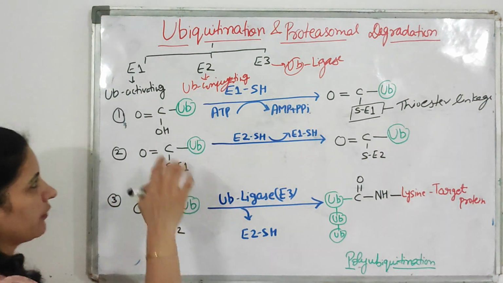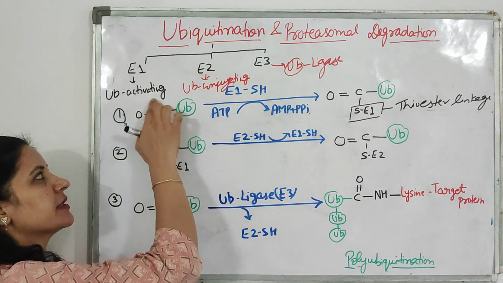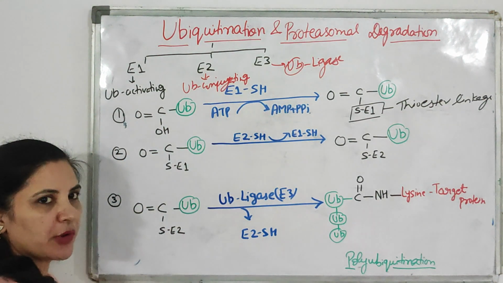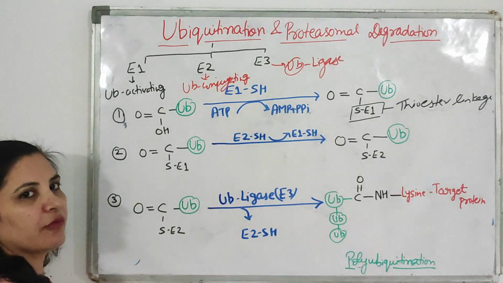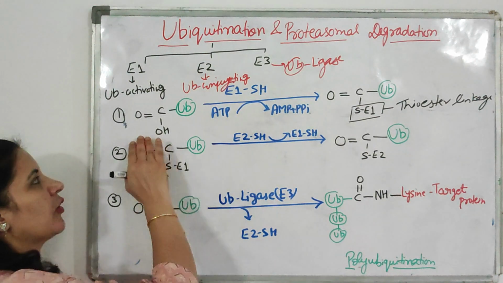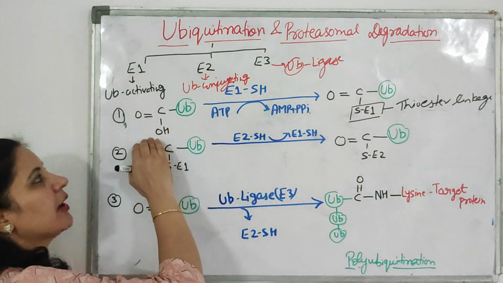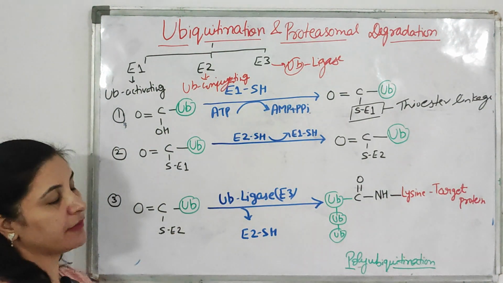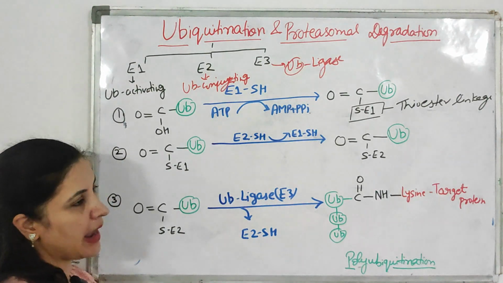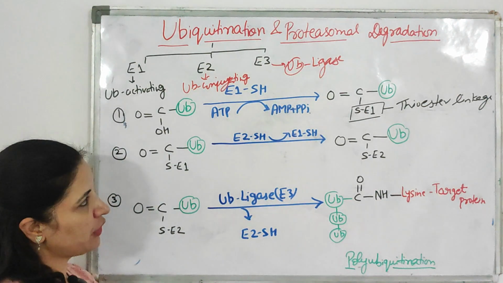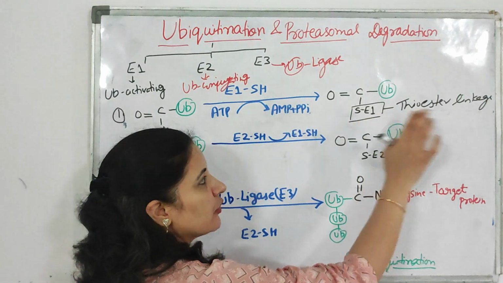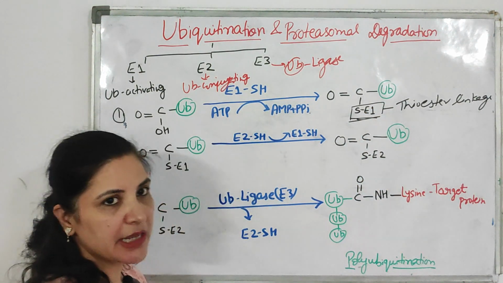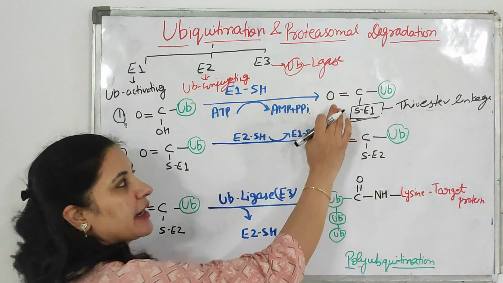The first thing that will happen: this is the ubiquitin, and this is the carboxylic group of ubiquitin. As I told you before, ubiquitin is a protein, so it has one carboxylic and one amino terminal. At this carboxylic end of the ubiquitin, the enzyme E1, that is ubiquitin activating enzyme, will come, and ATP will provide energy for this process. Through this thioester linkage, the ubiquitin is ultimately activated.